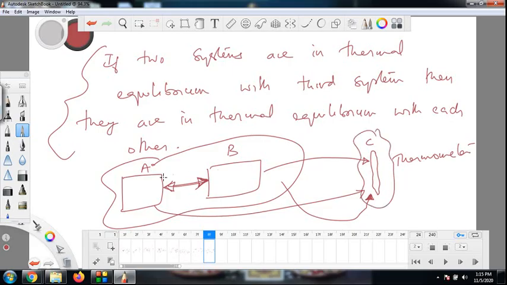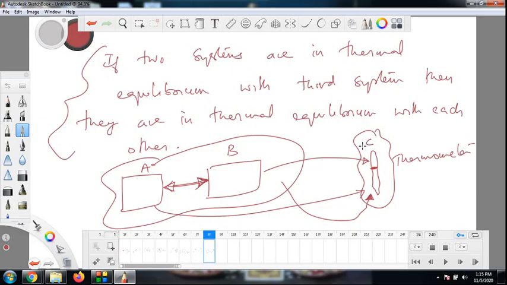So if system A and the thermometer are in thermal equilibrium, the thermometer will show some reading of mercury. If I put it to B, if it shows a different reading, then they are not in thermal equilibrium. But if it shows the same reading, then B and C are also in thermal equilibrium. Then A and B must be in thermal equilibrium. So if A and C are in thermal equilibrium, if B and C are in thermal equilibrium, then A and B must be in thermal equilibrium. This is the zeroth law. Okay, so it's up to you.